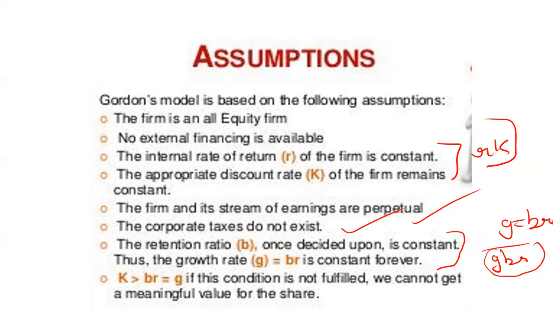Then K > br = g. If this condition is not fulfilled, we cannot get a meaningful value of the share. If the cost of capital K is greater than br and it is equal to g, the value can be determined. Otherwise, the meaningful value of the firm will not be determined.